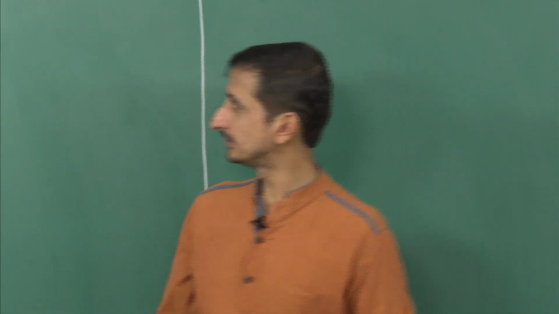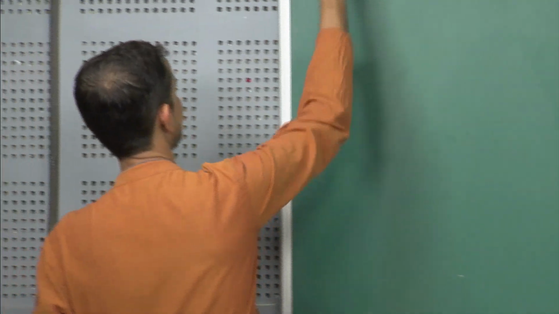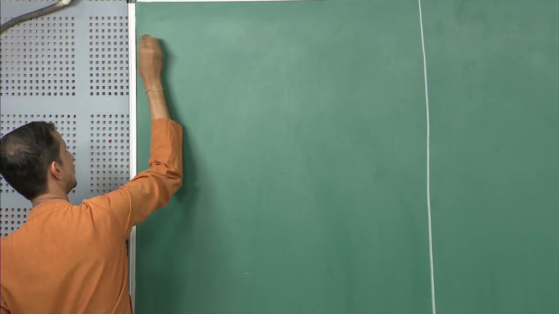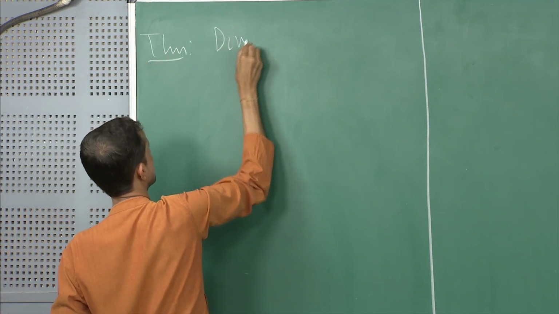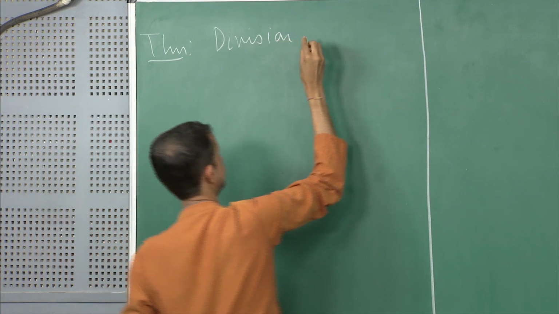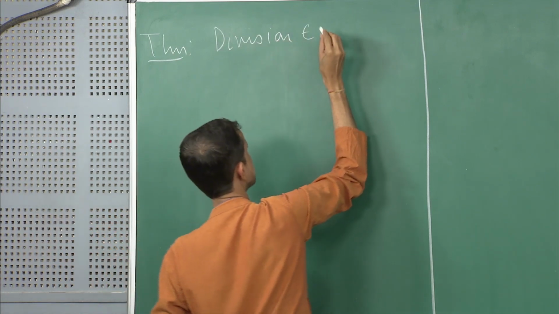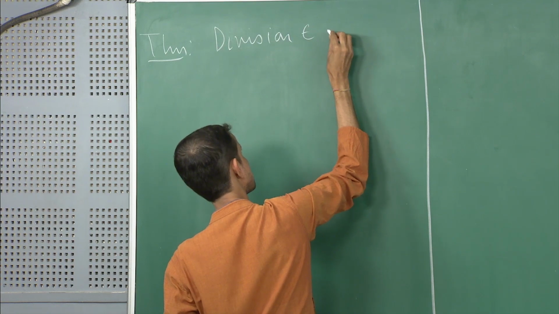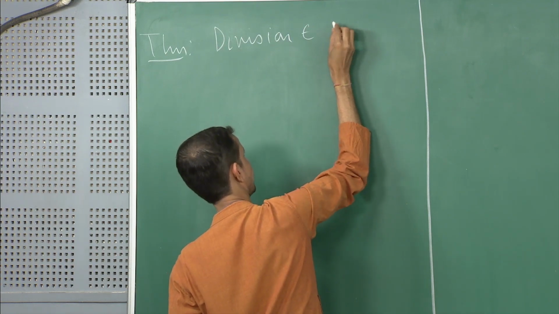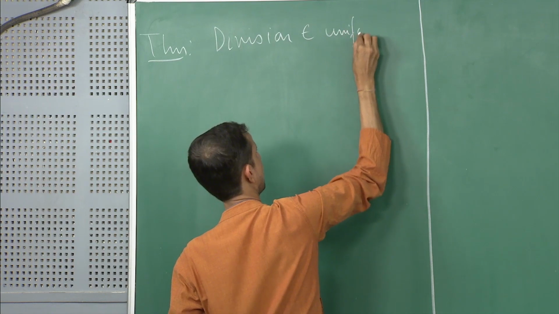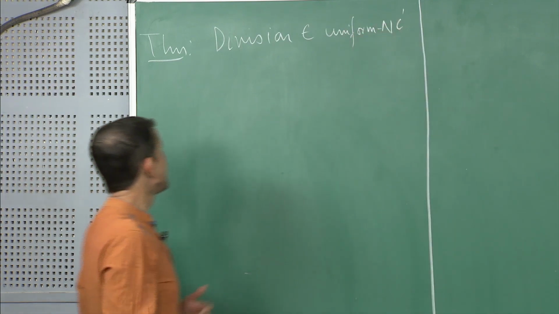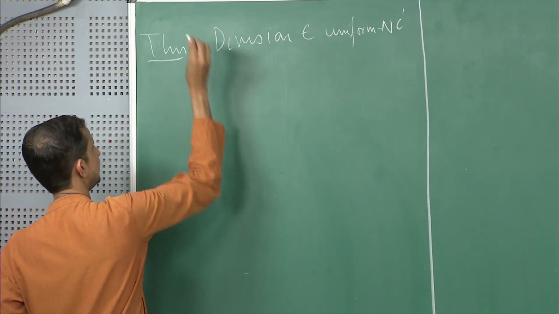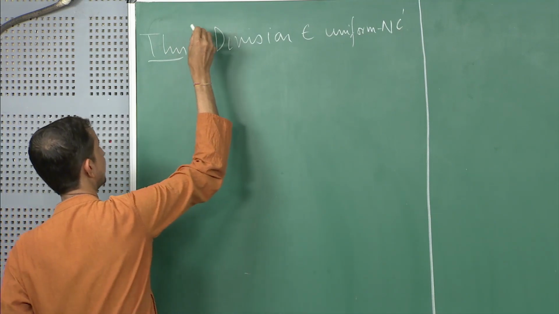Good morning everyone. So, we are looking at this problem. The problem that we want to solve is division in uniform NC1, and as I said, this is a result due to Cook, Beame and Hoover.